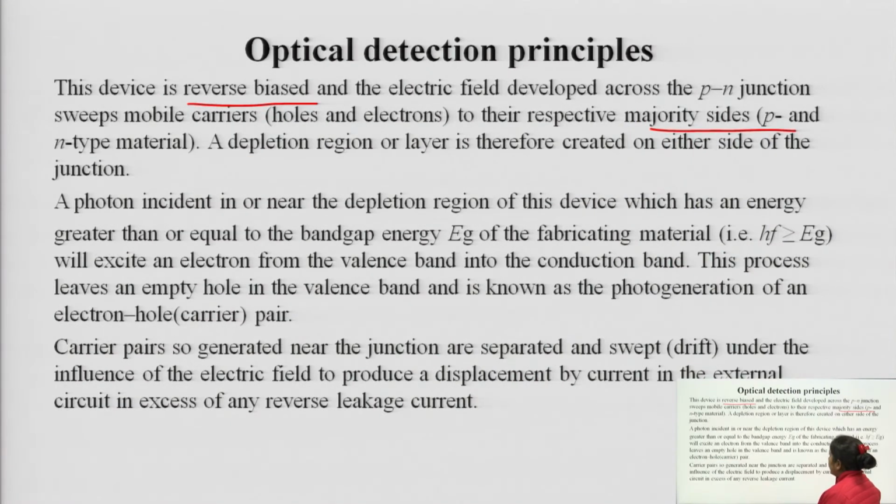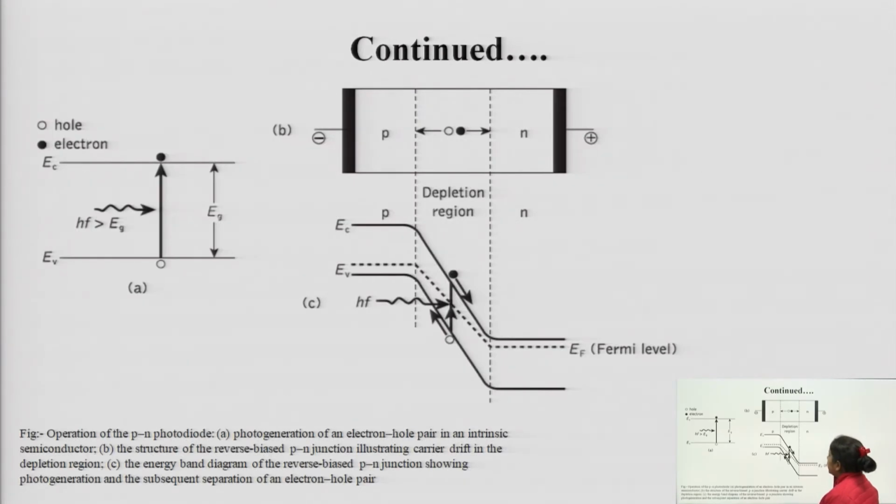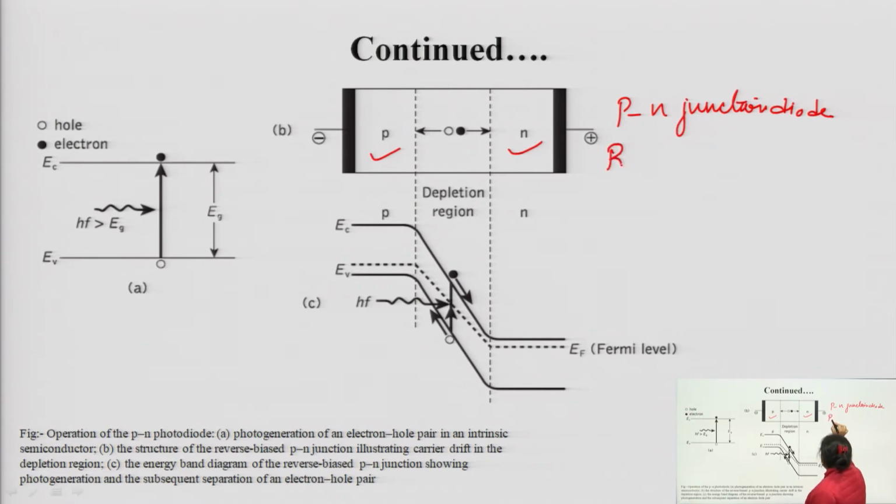So, what is going to happen here when we take up this system, P and N, it is a p-n junction diode. And in what condition is it? It is in the reverse bias condition.